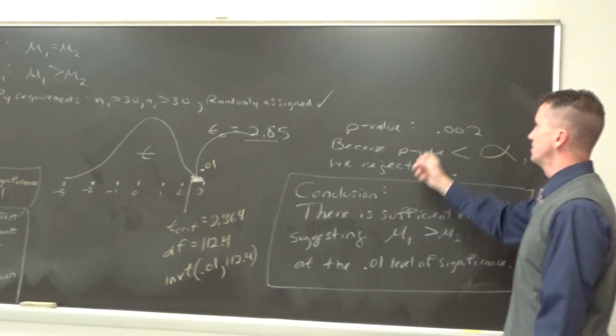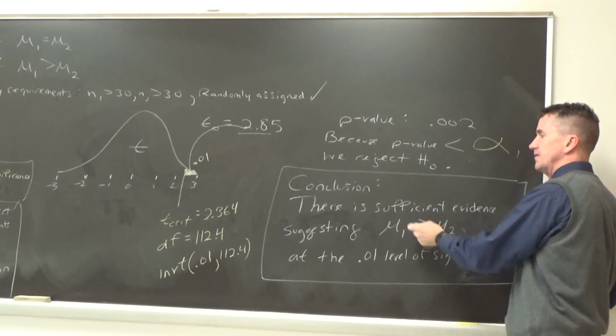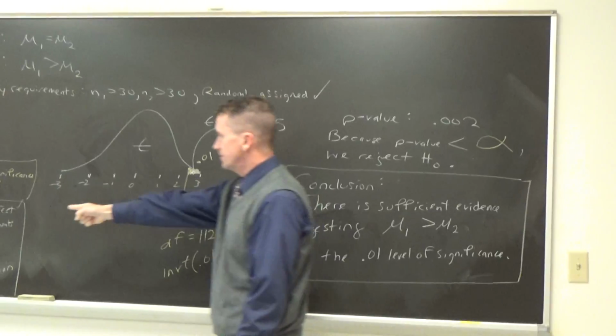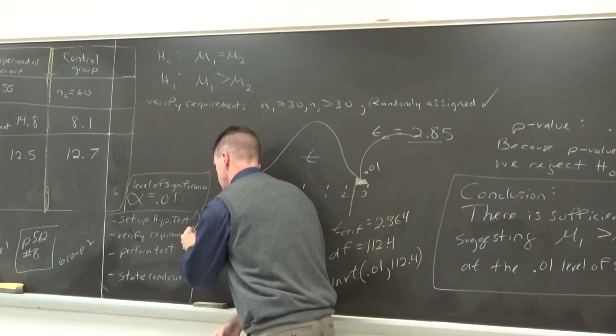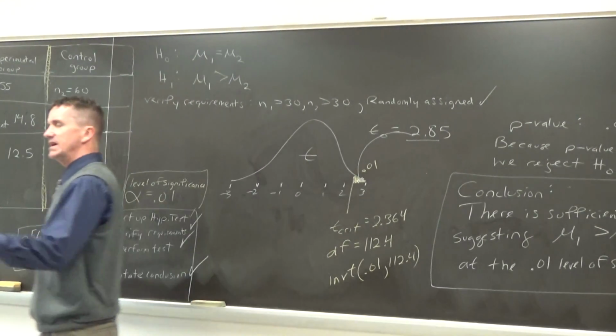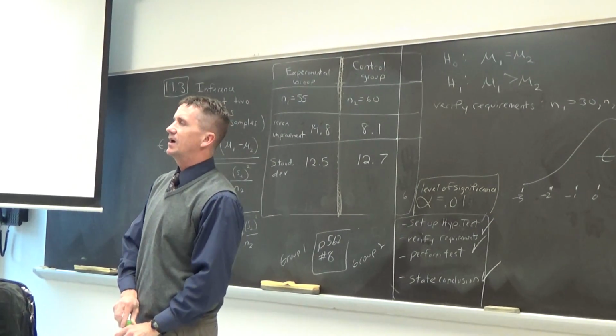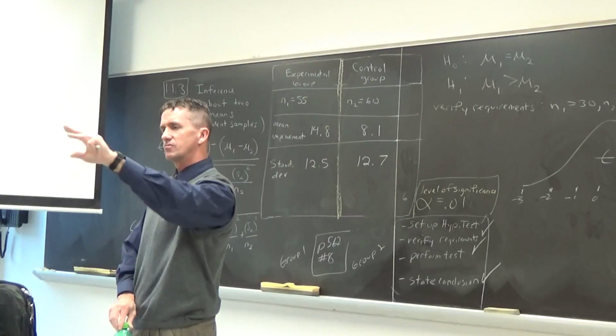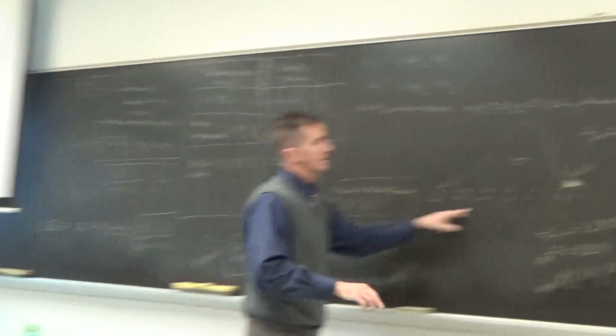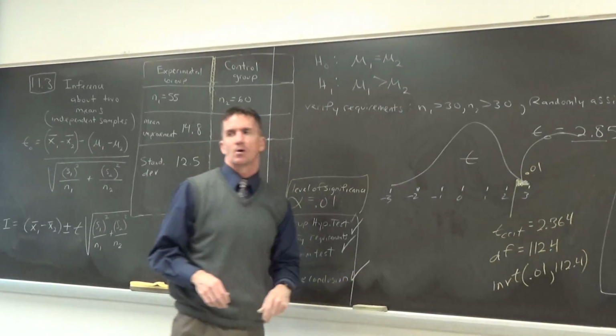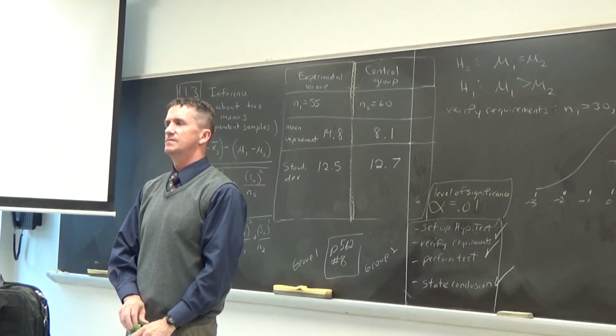We spoke about the p-value. We stated our conclusion. You have done everything. Cool. Isn't it all this stuff with hypothesis testing? It all goes together. We look at these p-values, we check, we look at the critical region. This has to go hand in hand with this. It all works out.